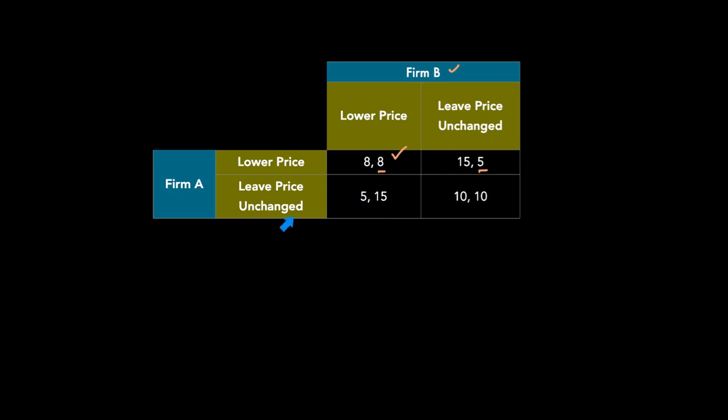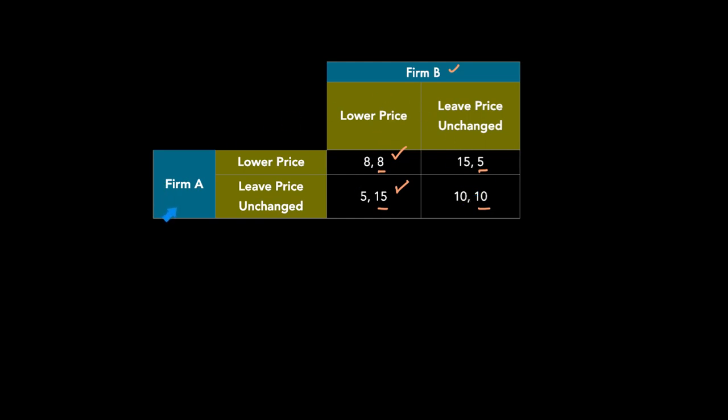So again, they should lower the price, because 15 versus 10. This means that firm B, irrespective of what firm A does, lower price or leave price unchanged, will always try to lower the price, because lowering price will give them a better profit than leaving price unchanged.